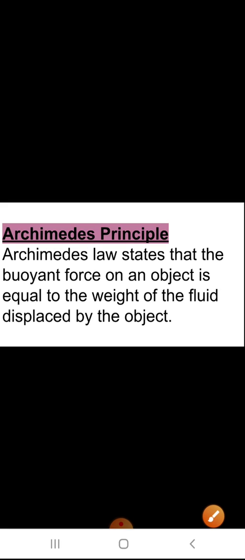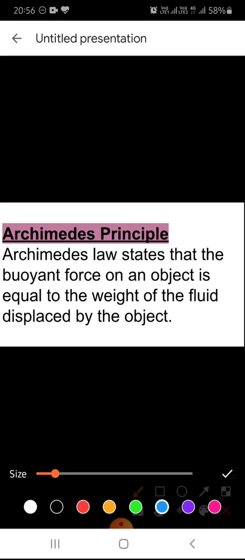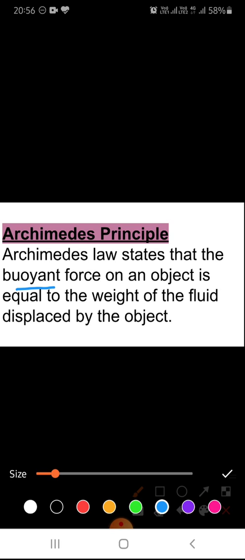Now, we'll come to the Archimedes principle. Archimedes law states that the buoyant force on the object is equal to the weight of the fluid displaced by the object.